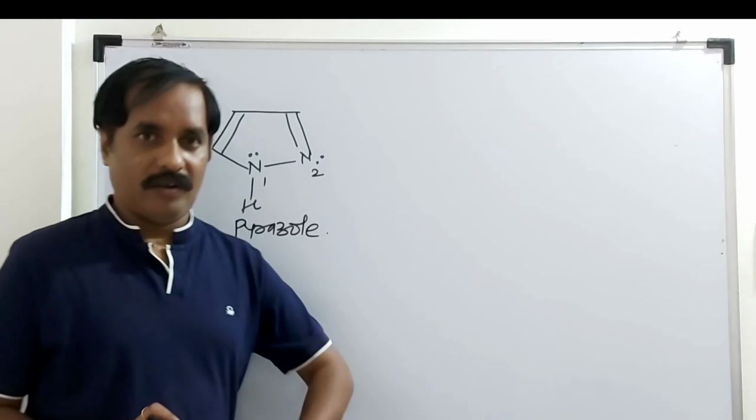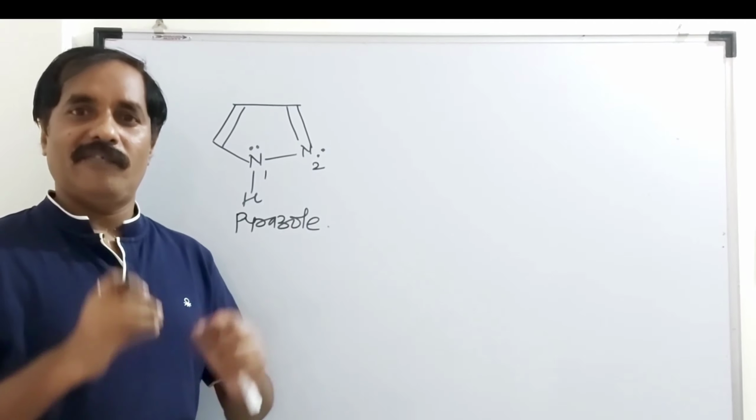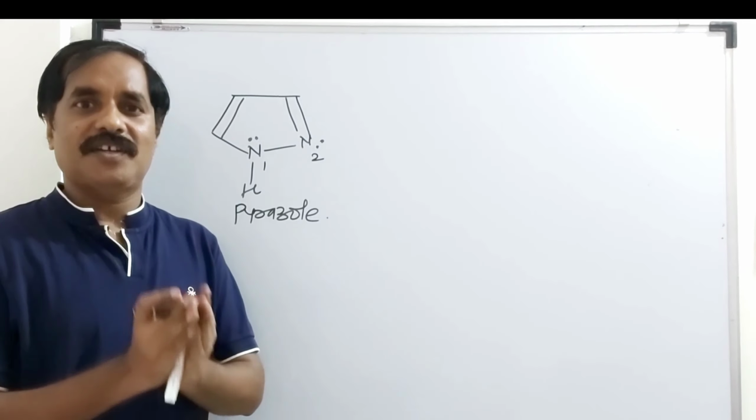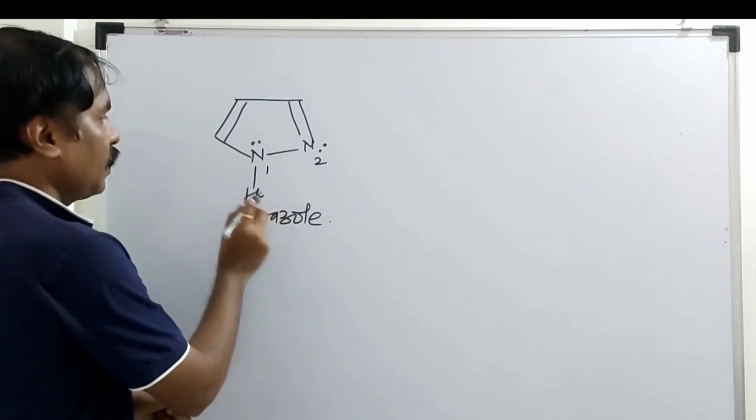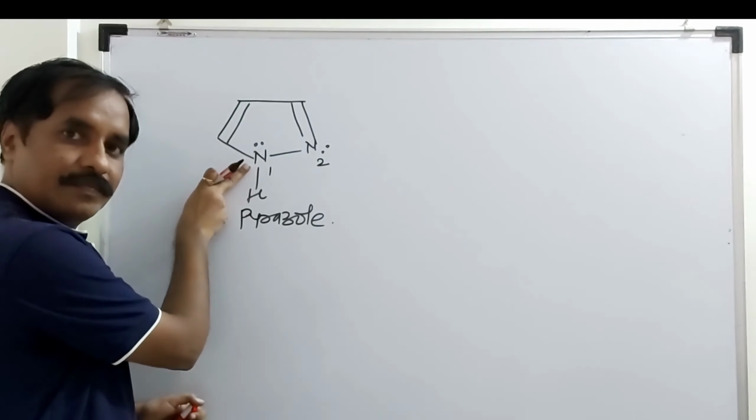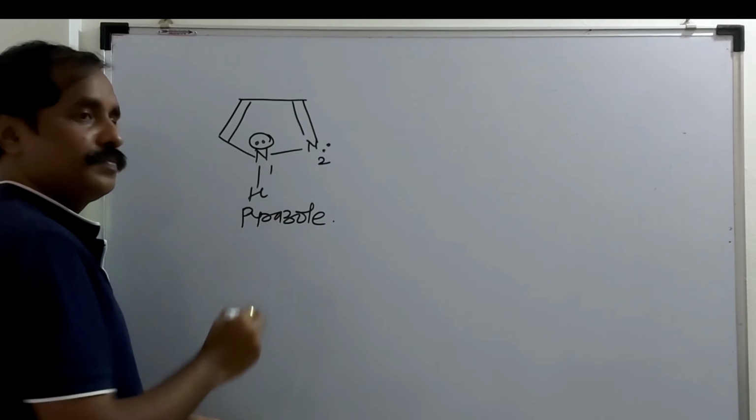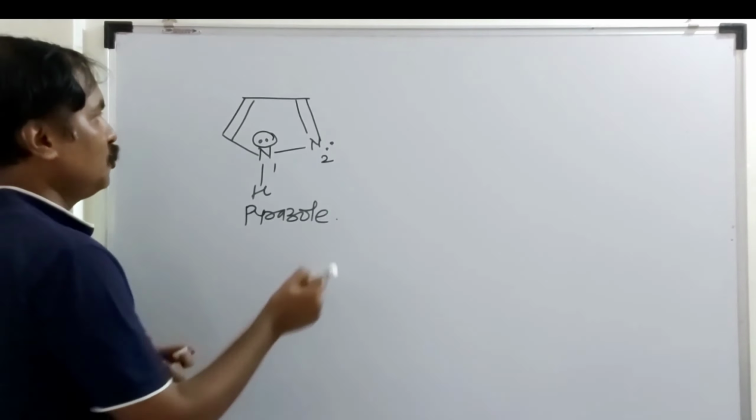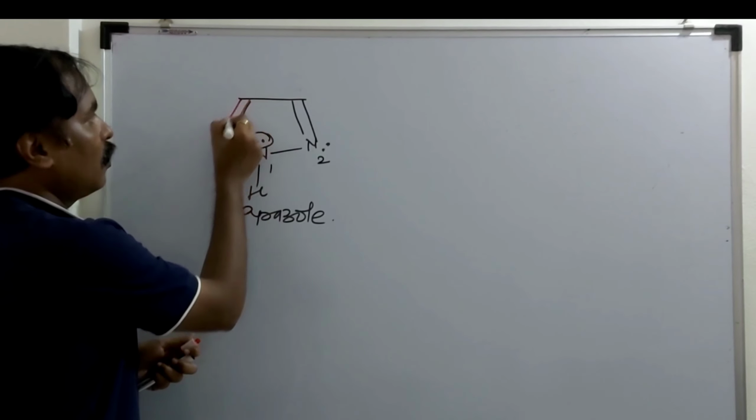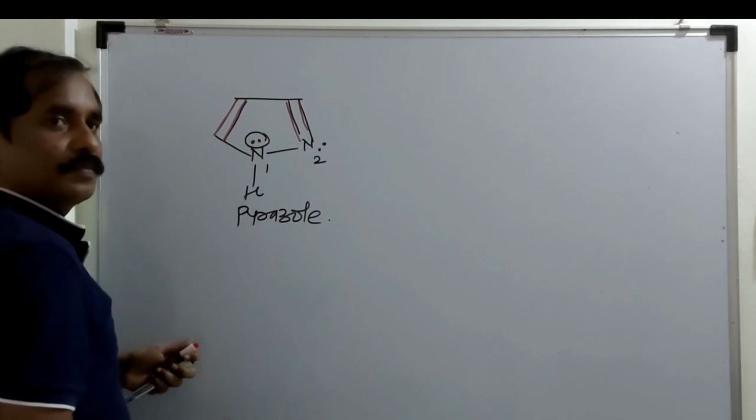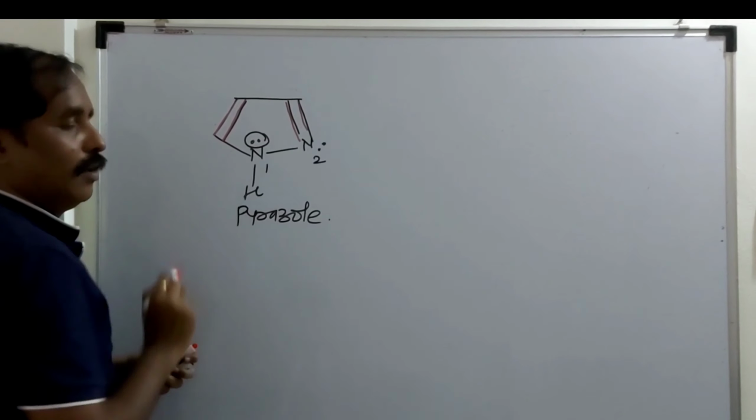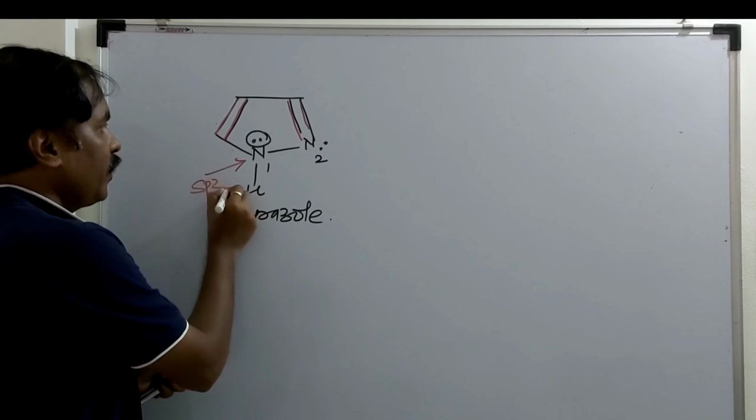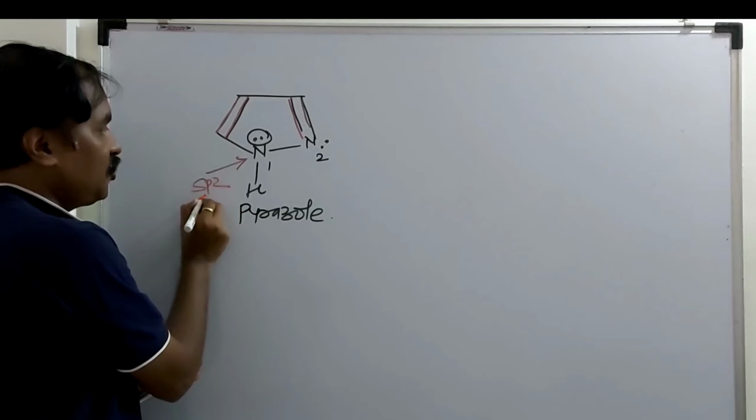Whether it is aromatic or not depends on the total number of Huckel's electrons. When this compound obeys Huckel's rule, then we can say it is aromatic. See here, concentrate on the first nitrogen. Here it is one lone pair, and this lone pair is in conjugation with the carbon-carbon double bond and the carbon-nitrogen double bond. Double, single, double. Because the hybridization of this nitrogen is sp2. Here double bond character is there, so hybridization is sp2.